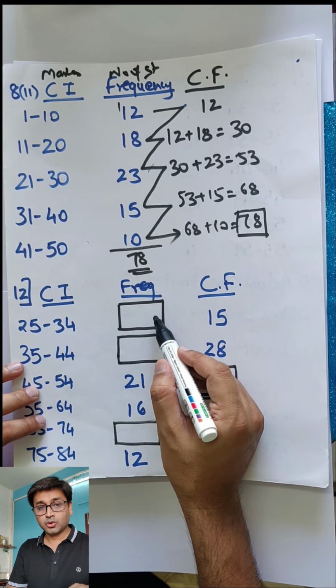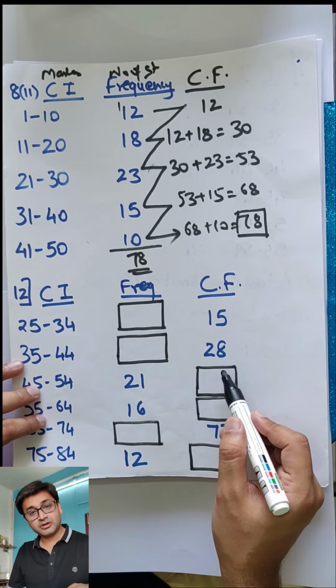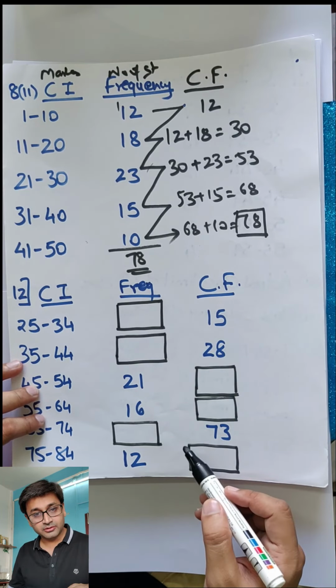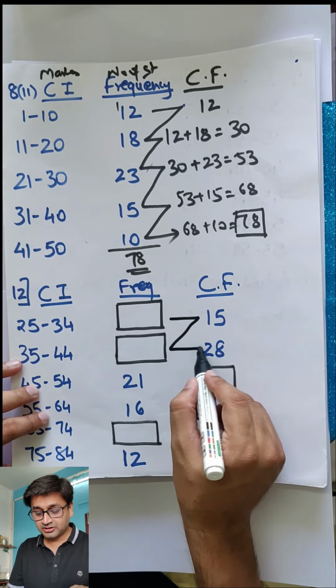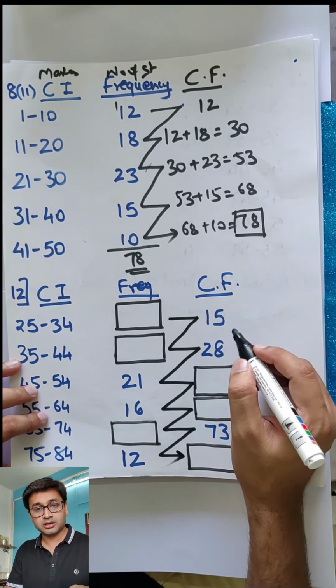Frequency is given? No. CF is given? Yeah. Somewhere frequencies are given, somewhere cumulative frequencies are given. You know the process, how it works. So let's make the pattern first. So we know how to work it out. In the exam, you can definitely do this. No one can stop you.